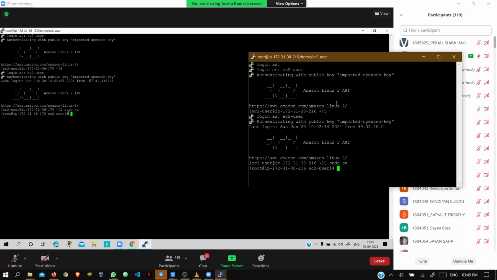Once you type sudo su, you'll get admin privilege. Next you have to type yum install httpd, then again give -y. There is a space before the hyphen, and you have written the spelling of install wrong, sir. Install spelling should be correct, otherwise it will not take. Yes, there is a space before the hyphen.